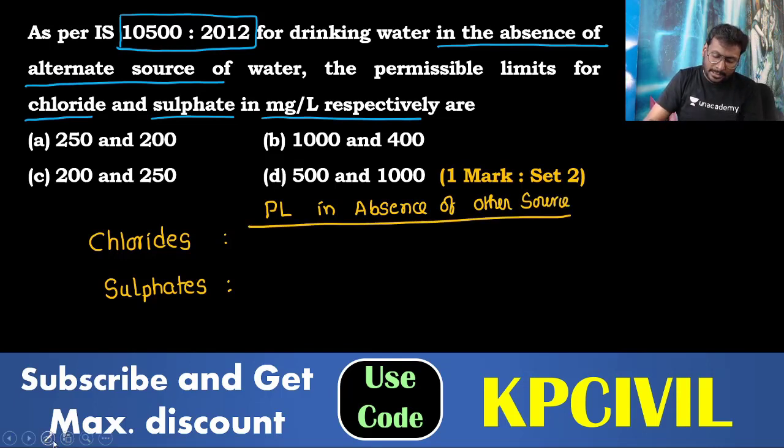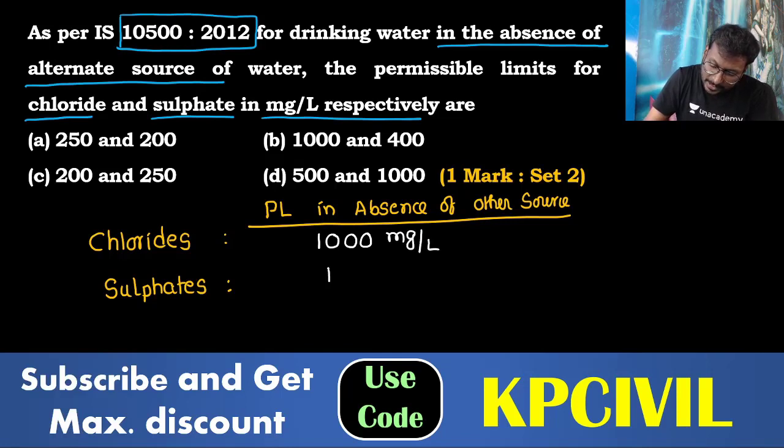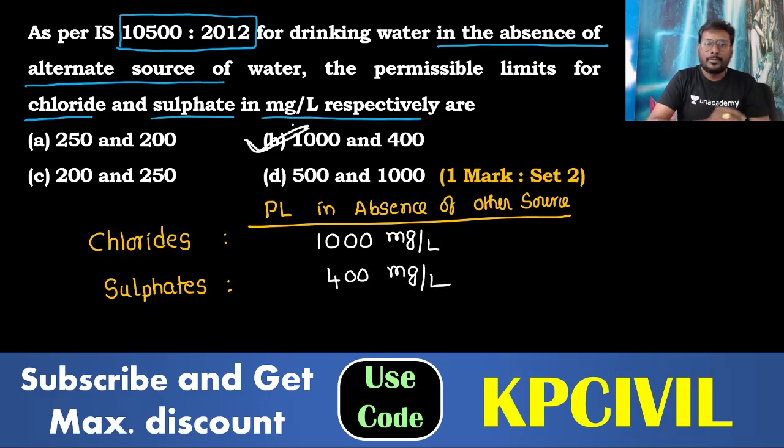According to IS 10500:2012, for chlorides it is 1000 mg per liter and for sulfates it is 400 mg per liter. That is answer B. Is it clear? Answer B. For chlorides 1000, for sulfates 400.